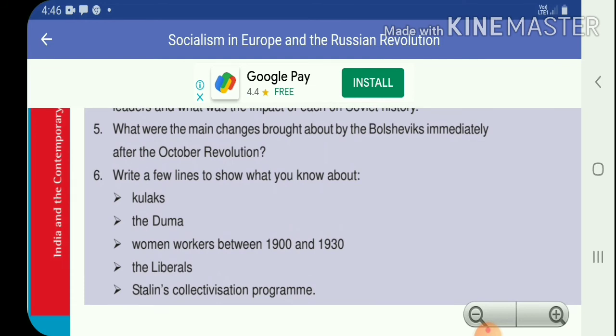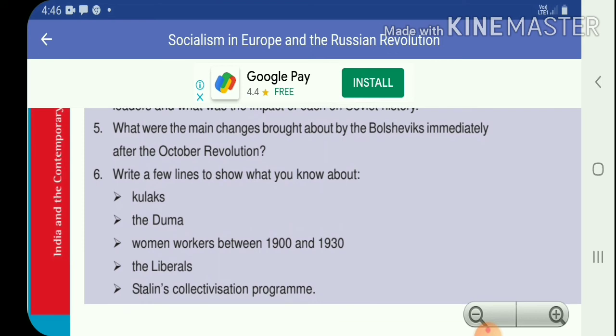Seventh point, Bolsheviks conducted elections to the Constituent Assembly. However, they failed to attain the majority. The assembly rejected the Bolshevik measures and Lenin dismissed the assembly. Eighth point, the Russian Congress of Soviets became the parliament of the country. Russia became a one-party state.